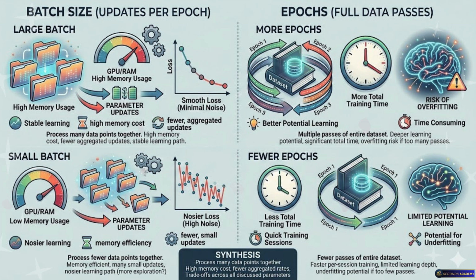Because maybe by random chance, those specific 32 houses you picked were all weirdly expensive mansions. Oh, I see. The model looks at them and thinks, oh, wow, all houses are incredibly expensive. And it takes a huge step in the wrong direction. But over time, it averages out. Exactly. It stumbles around a bit, but over the whole epoch, the average direction is correct.